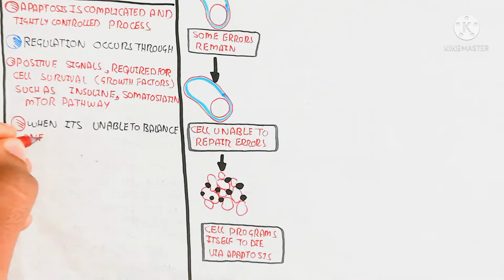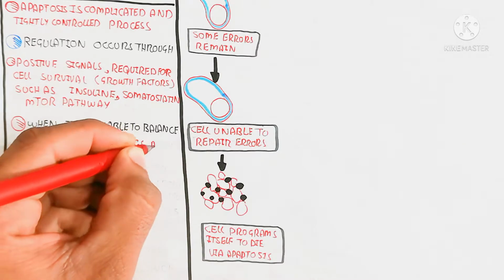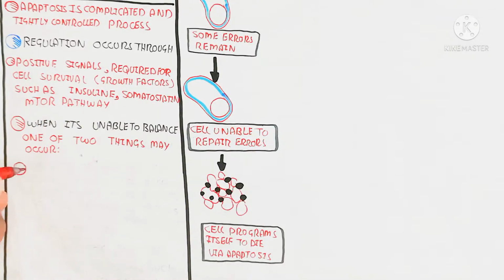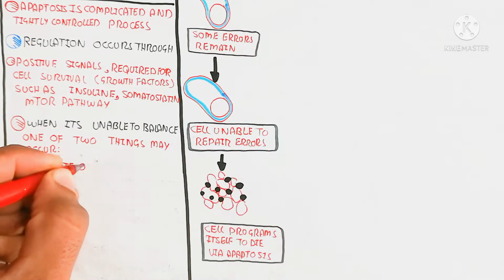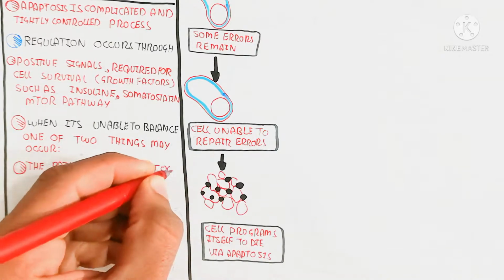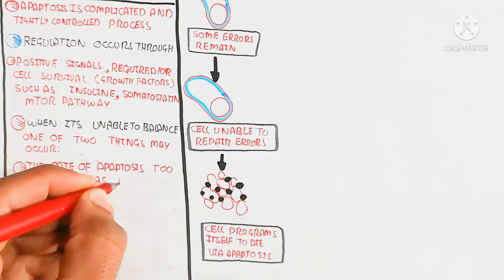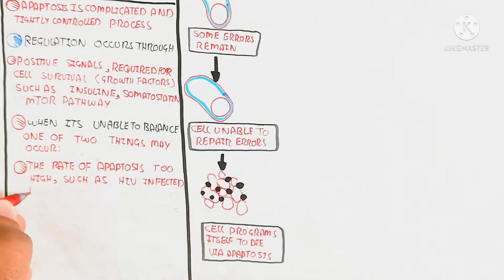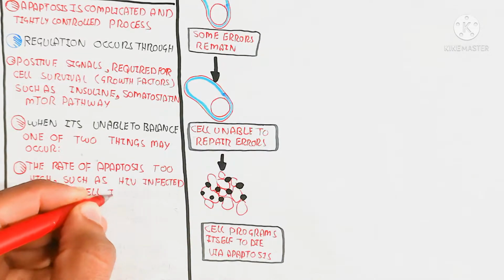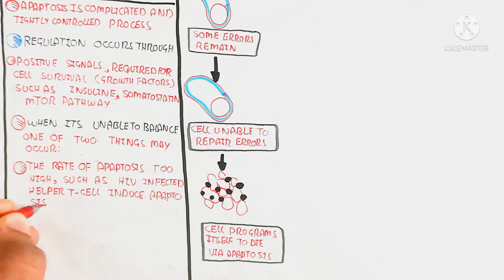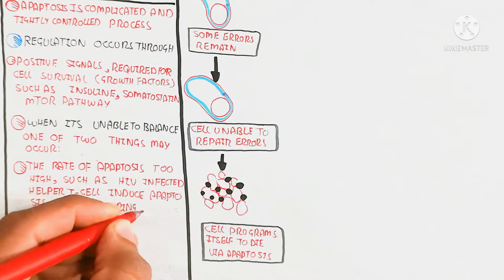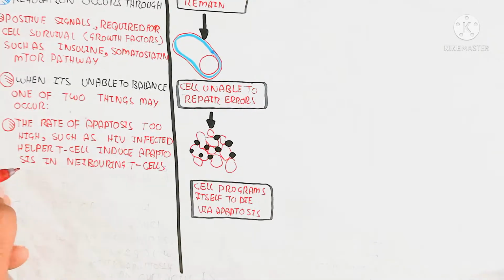But when the balance of the cell is lost, one of two things may occur. The rate of apoptosis may be too high, such as an HIV-infected helper T cell inducing apoptosis in neighboring T cells and limiting the immune response to the virus.